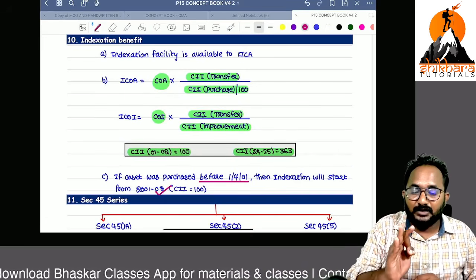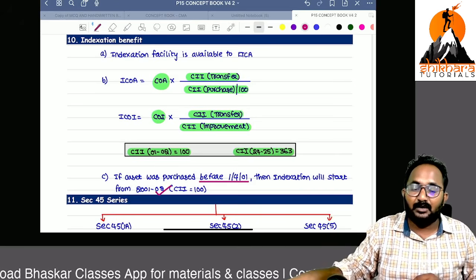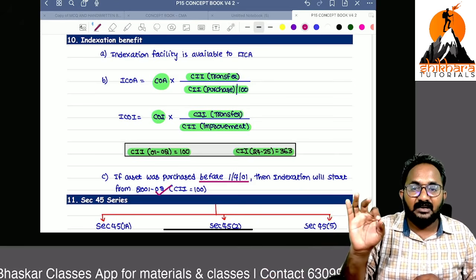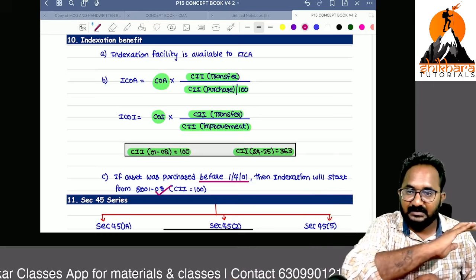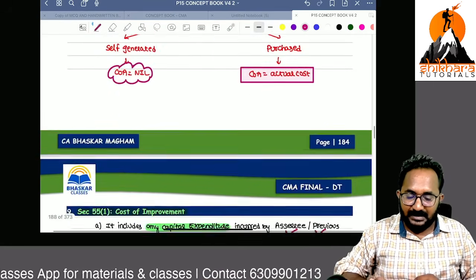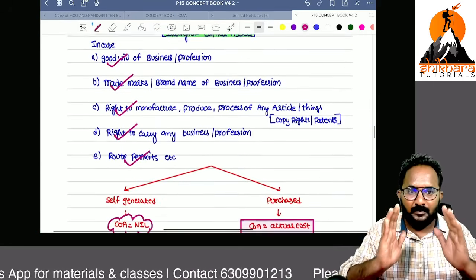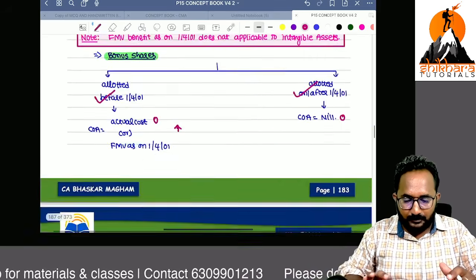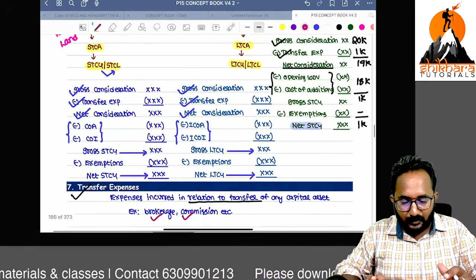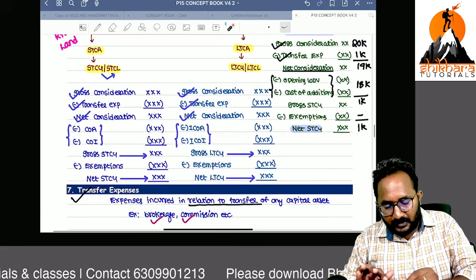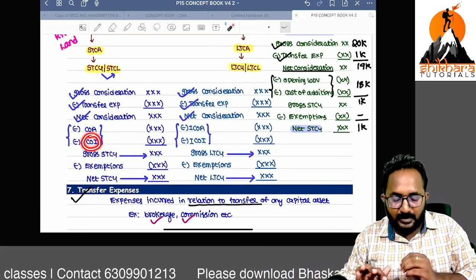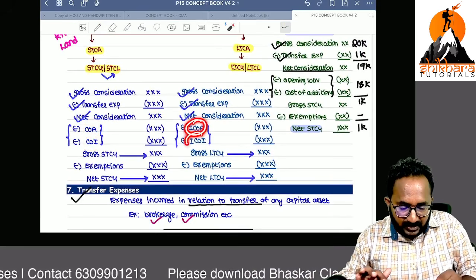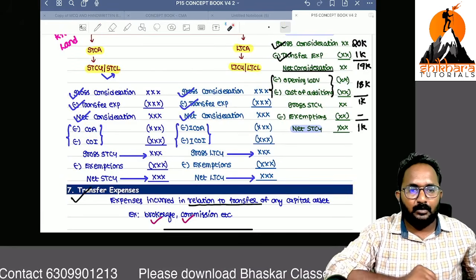2001-2002 is only the base year. From that year only we have the cost inflation indexation factors. Are you clear up to now? Yes, these are the points related to capital gain as of now. We are going in this format only. So cost of acquisition we discussed, the cost of improvement we discussed, and indexation also we discussed. Are you clear up to now? Yes.